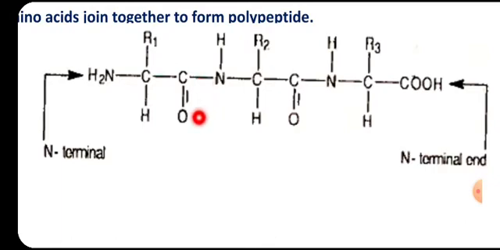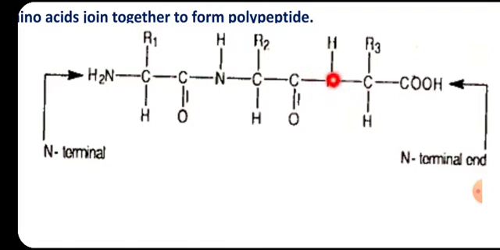So because of that there will be formation of this bond called the CONH bond. Then this will be called a dipeptide. We can see here the similar event has happened here: the COOH group of the second amino acid and the NH2 of the third amino acid.